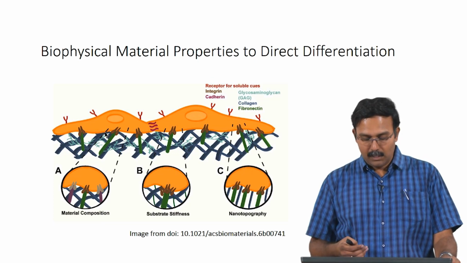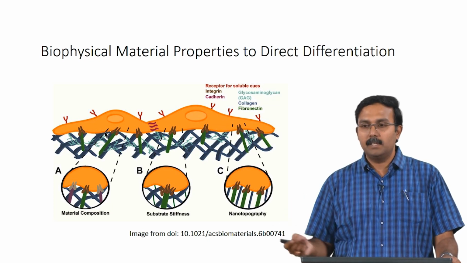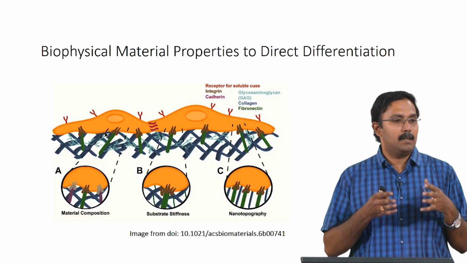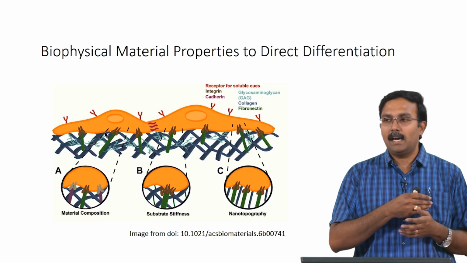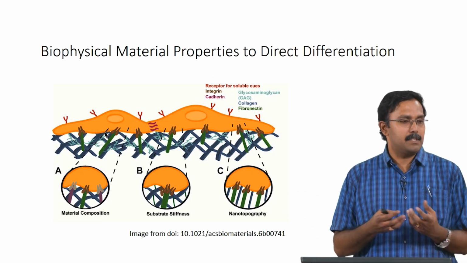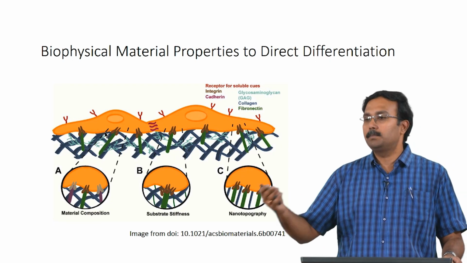The last one is the nanotopography, where the surface topography of the material can actually direct cells, because while the cells are cultured, they might have to be aligned in the presence of this nanotopography, and if that happens, the cells will differentiate to specific cell types and so on.